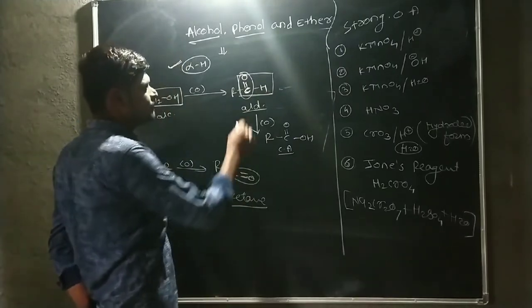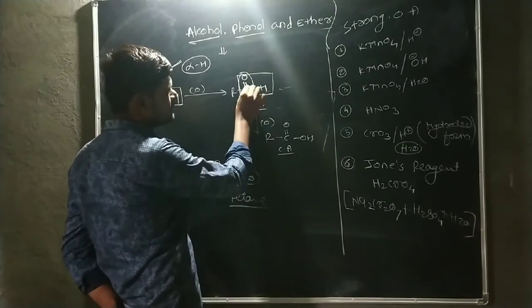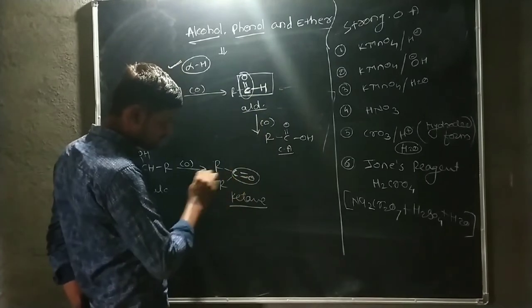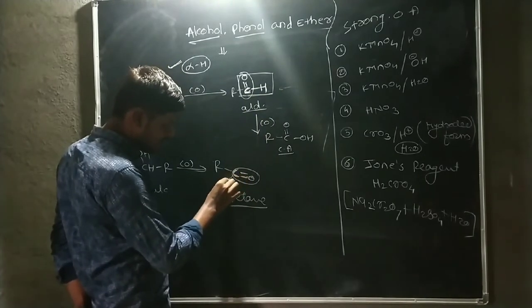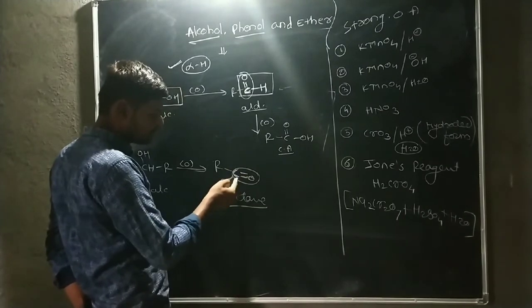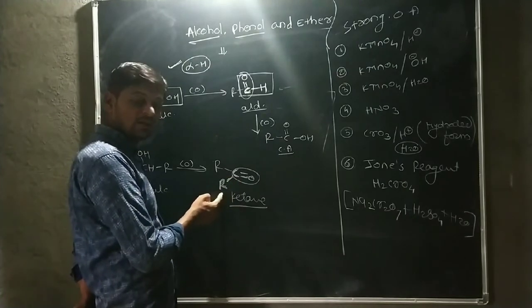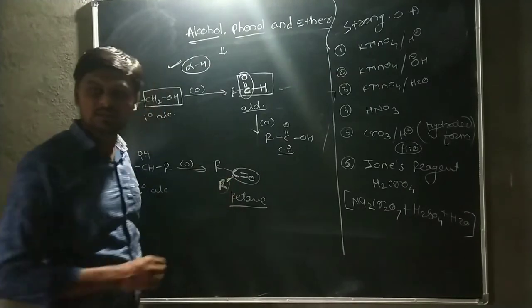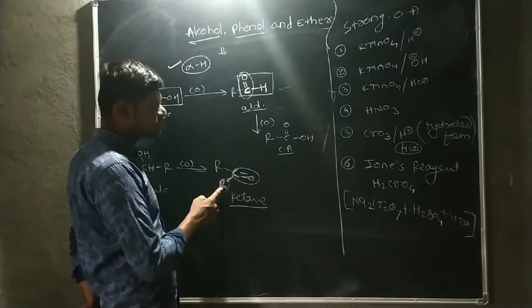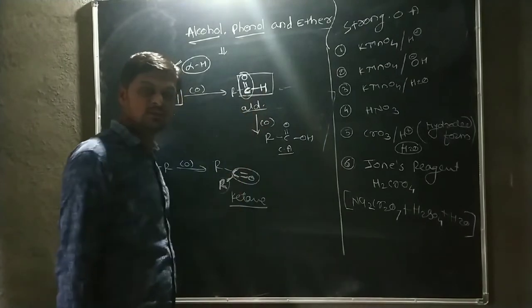After that, in case of aldehyde, the carbonyl carbon is directly attached to a hydrogen atom, and in ketone, the carbonyl carbon is directly attached to an alkyl group. That means in the alkyl group there is a carbon atom, therefore there is a carbon-carbon bond, and in case of aldehyde there is a carbon-hydrogen bond.